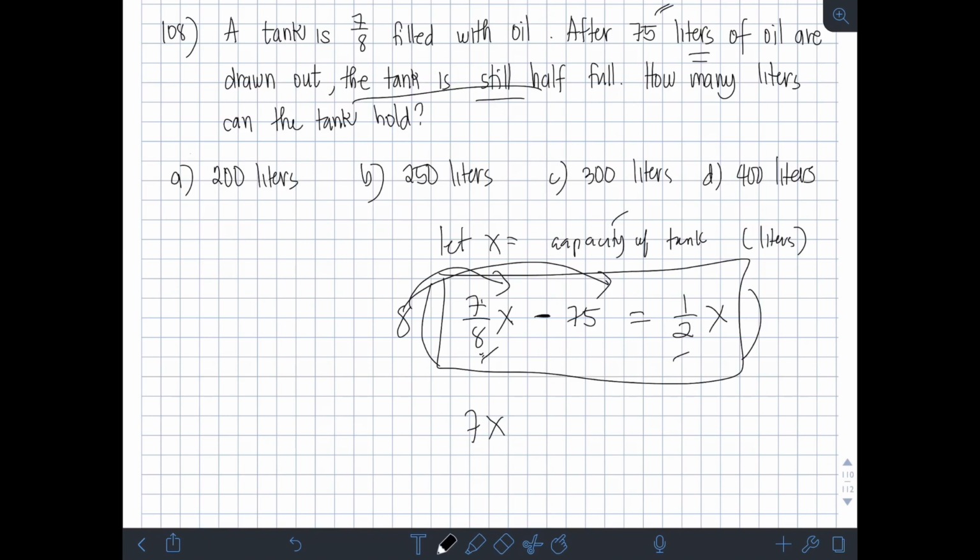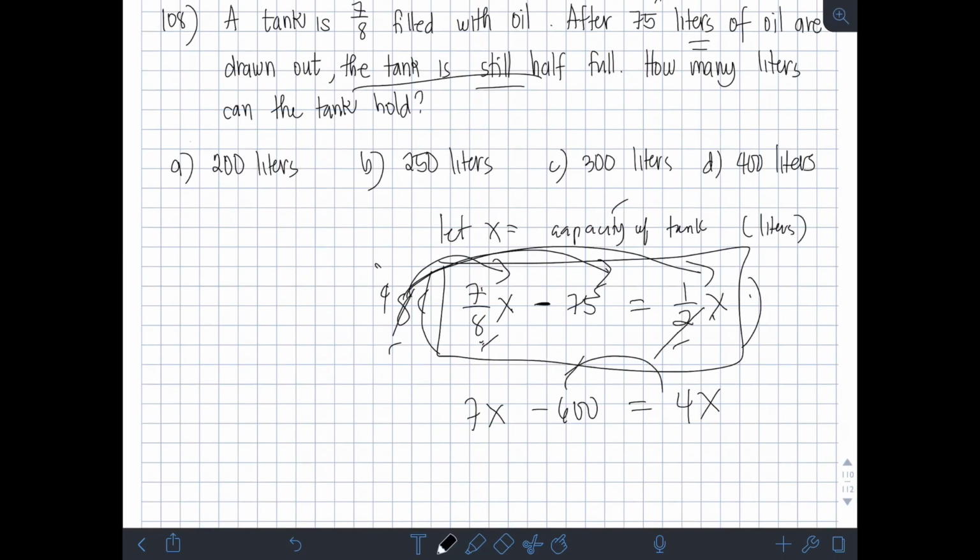Distribute. So, negative 75 times 8 is negative 600 equals, distribute, right? So, 8 times 1/2 x, the 2 cancels, and 8 divided by 2 is 4. 4 times x na lang. Okay? Ngayon, transpose ko tong 4x sa left, transpose ko tong 600 sa right.